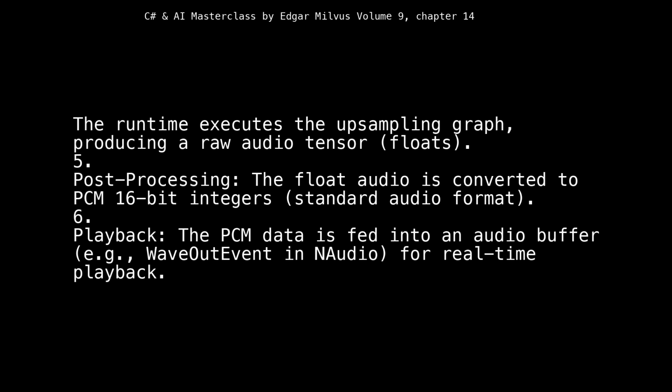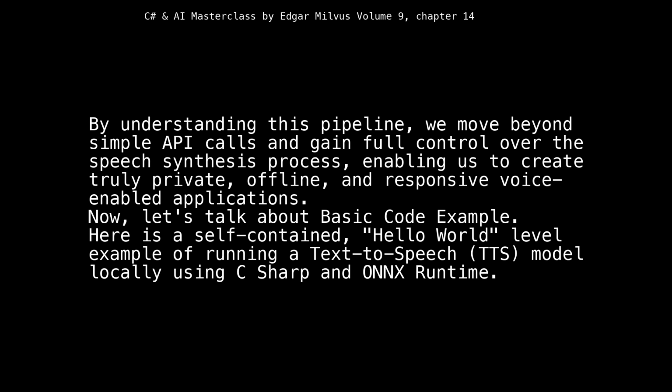5. Post-processing: the float audio is converted to PCM 16-bit integers, a standard audio format. 6. Playback: the PCM data is fed into an audio buffer, e.g., WaveOutEvent in NAudio, for real-time playback. By understanding this pipeline, we move beyond simple API calls and gain full control over the speech synthesis process, enabling us to create truly private, offline, and responsive voice-enabled applications.